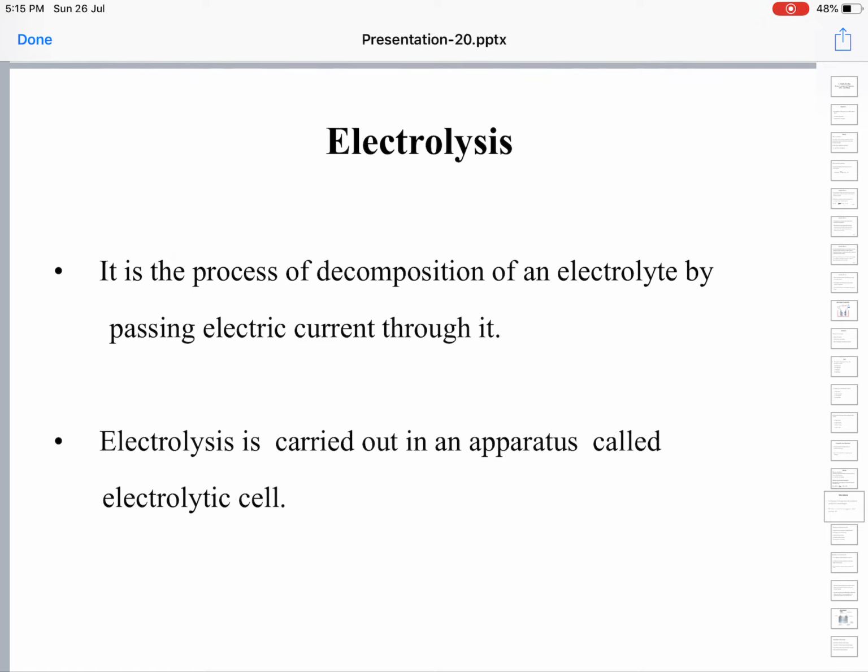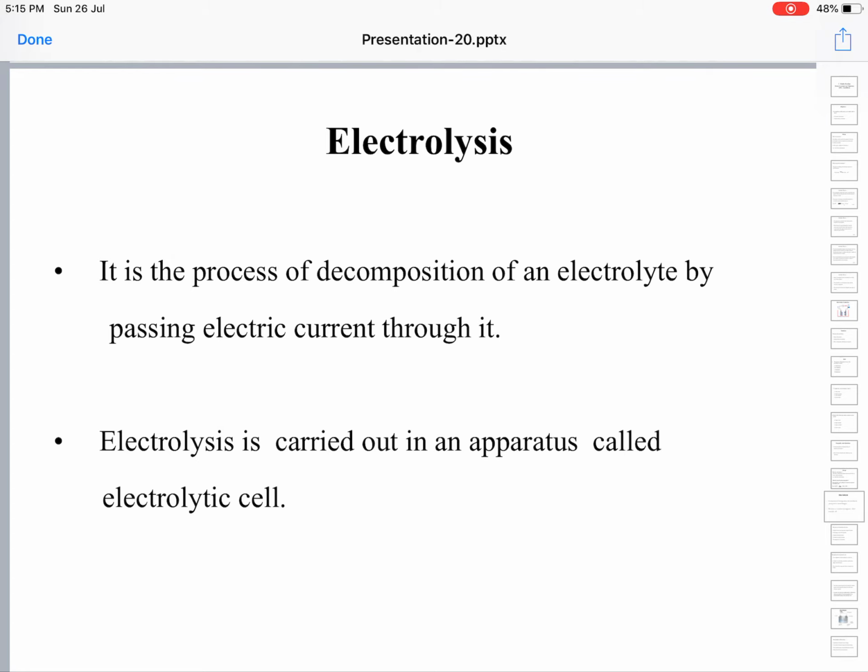But when electricity passes through the ions present in the solution, these ions are discharged at the electrodes. These ions move towards oppositely charged electrodes. Positively charged cations go to the cathode, gain electrons there, and are discharged, turning into their elemental state.